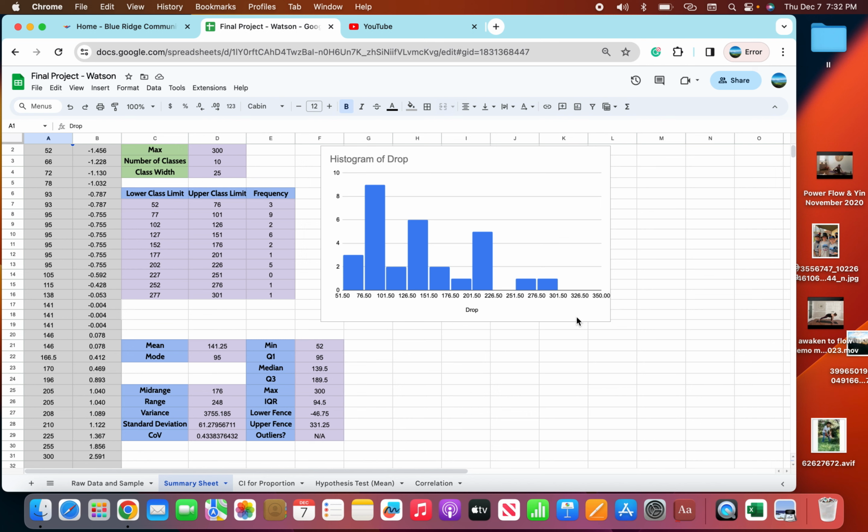It appears to be skewed right, and it is not bell-shaped. We have a single mode, and the measure of center relevant to the shape of my distribution appears to be the mode, with my numbers being closer to that. The percentage of data beyond 2 standard deviations from the mean is just 2 of the 30, or around 7%. And this falls in line with Chebyshev's rule. All right, moving on to confidence interval.